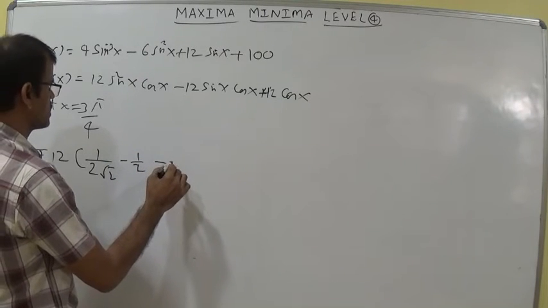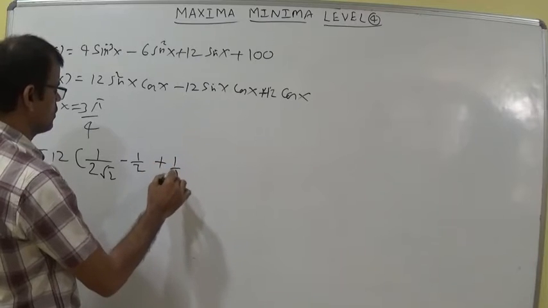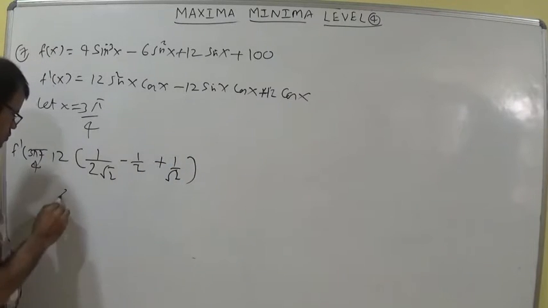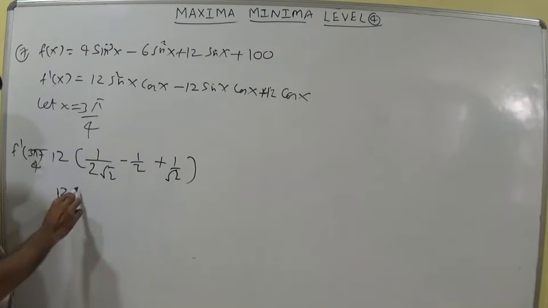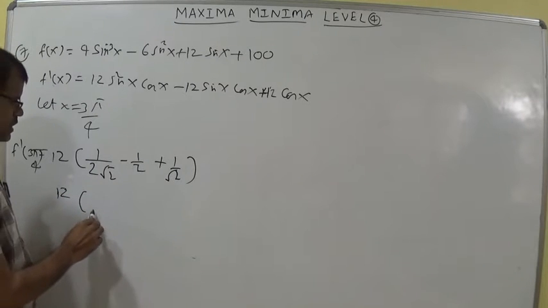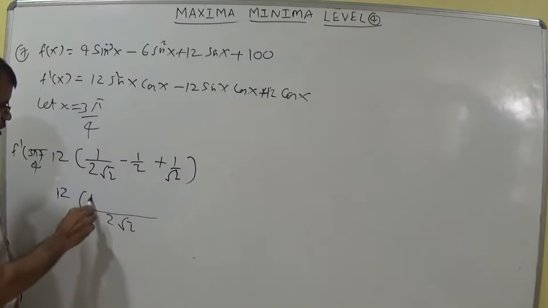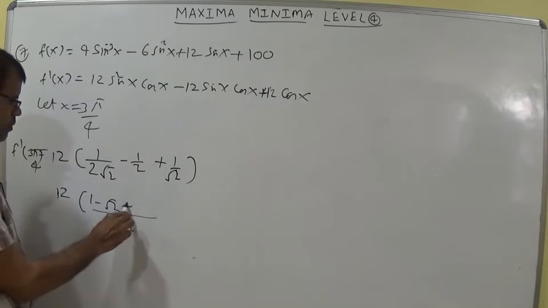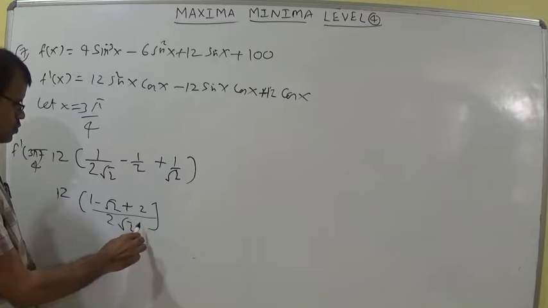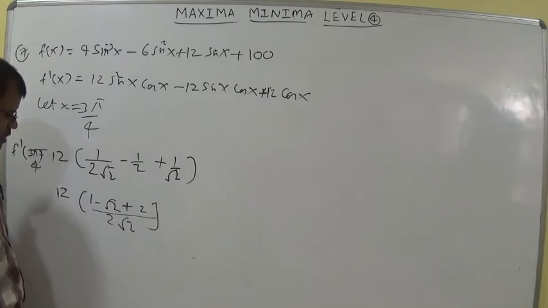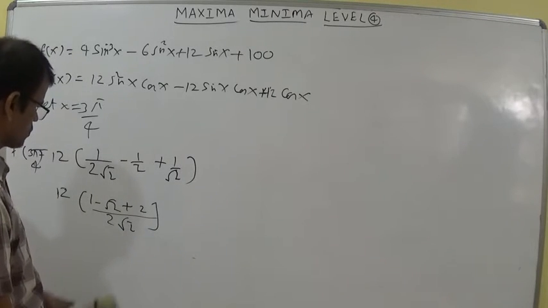Plus 12 cos x means here plus 1 by root 2. So 12 into, taking 2 root 2 as LCM, here you can write 1 minus root 2 plus 2. Yes, 2 plus 1 is 3, 3 minus root 2.